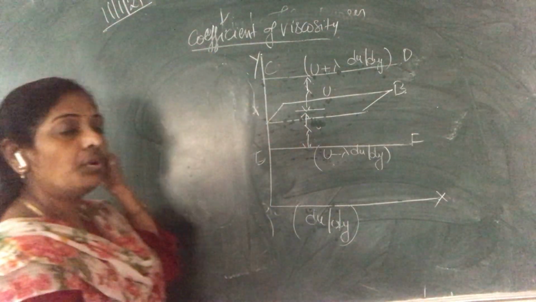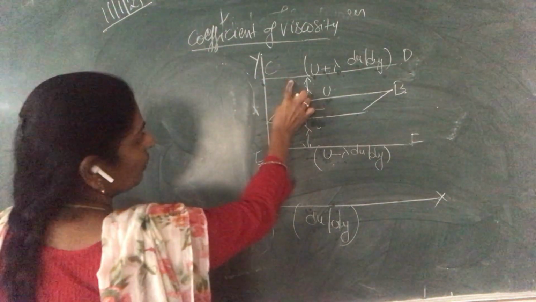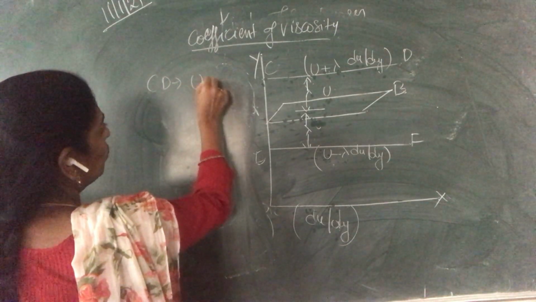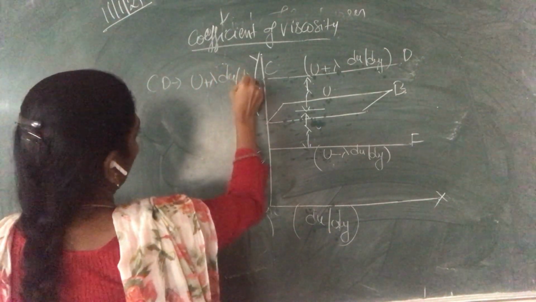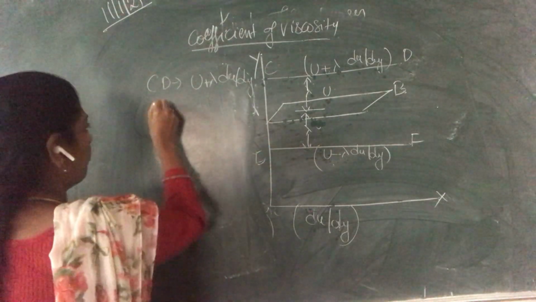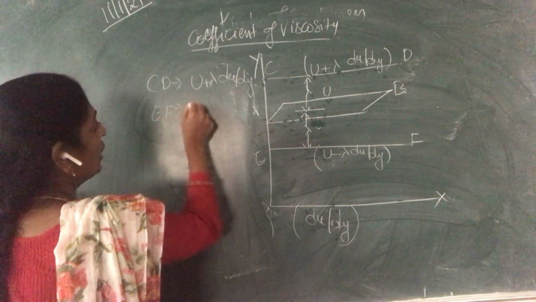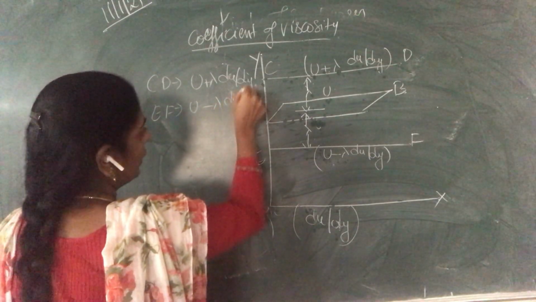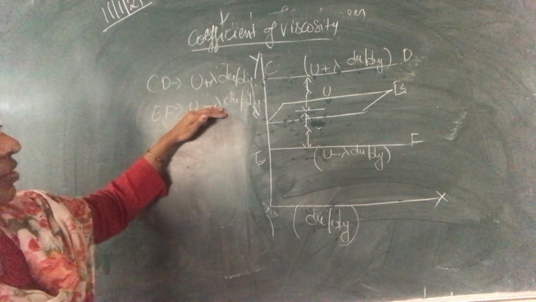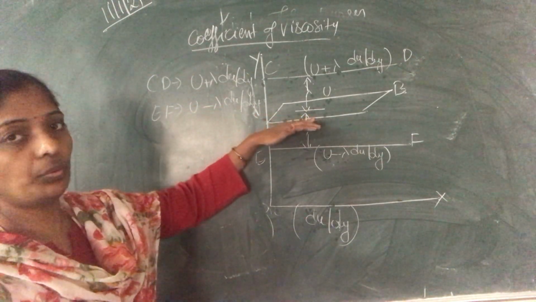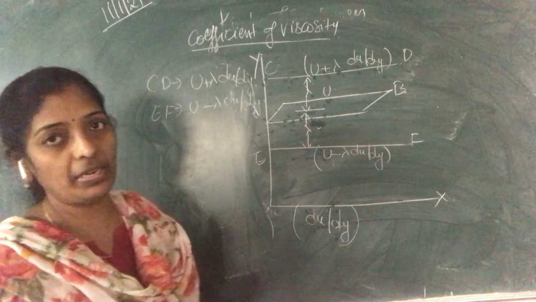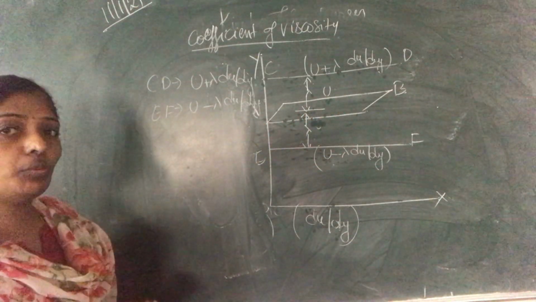Now, what is the velocity here at CD? At CD, the velocity will be u plus lambda du by dy. And the velocity near the EF layer will be u minus lambda du by dy. So these are the velocities of molecules crossing per unit volume of gas per second, this layer AB.